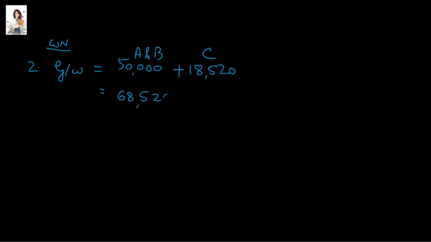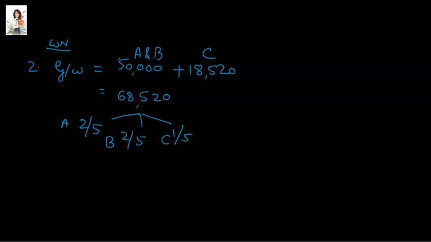Working note 2. The total goodwill of the firm is $50,000 from the partnership, that is Atul and Basha's partnership, plus $18,520 of goodwill which was from Carl's business. That means a total of $68,520 of goodwill. This will be divided between the partners in the ratio 2:2:1, that means 2/5, 2/5 and 1/5 for Atul, Basha and Carl.